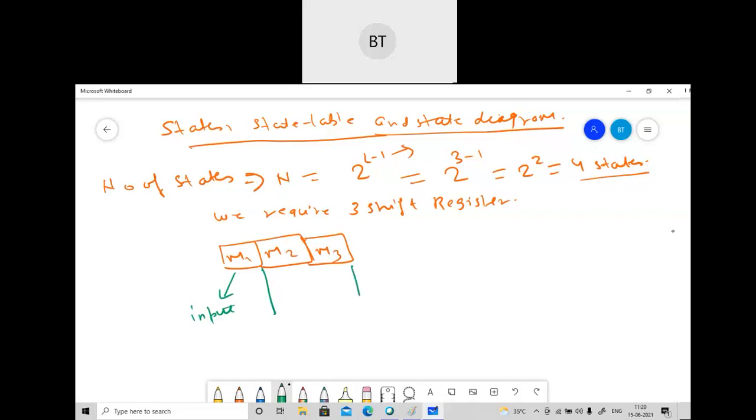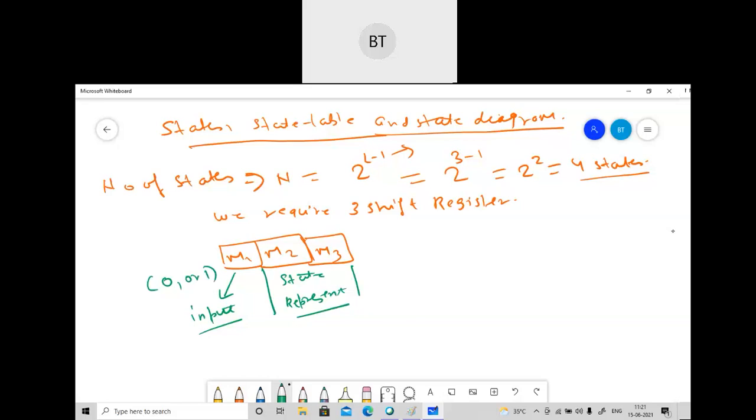Always keep in mind, the input will be either 0 or 1. So 2 types of input will be there, since we are dealing with the binary part. Either it will be 0 or 1.